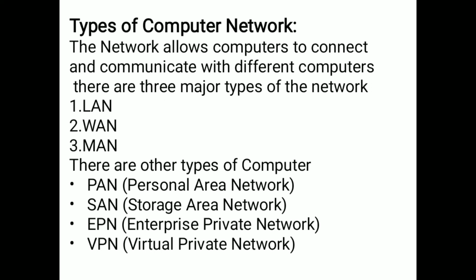So now we'll see LAN, WAN, MAN. But first, the other networks. PAN is personal area network. Examples of personal area network are Bluetooth and handsets, where we connect things within a meter distance. So that is a personal area network.